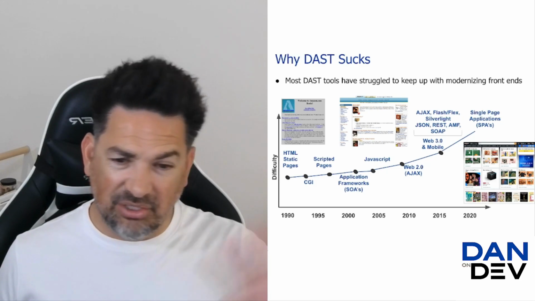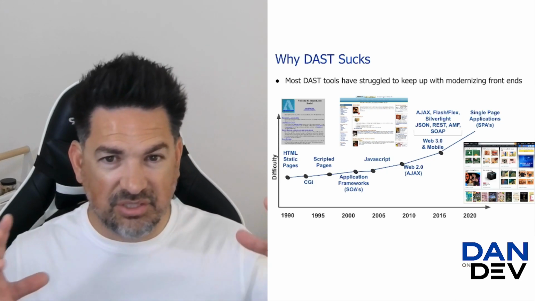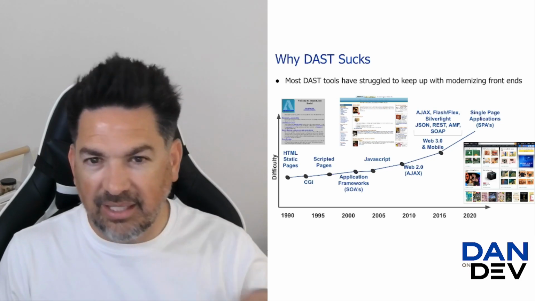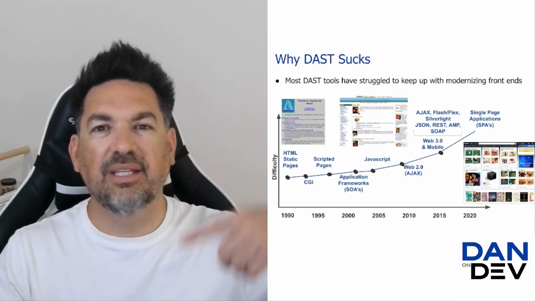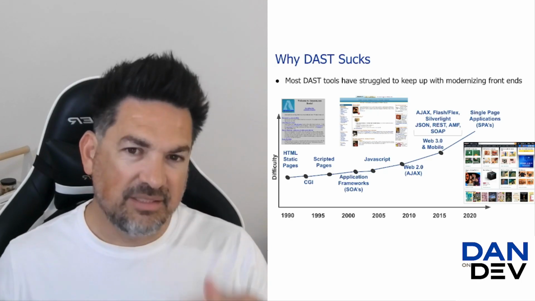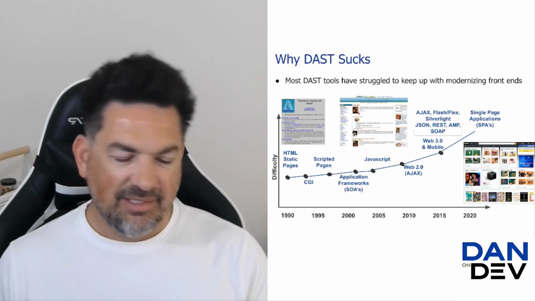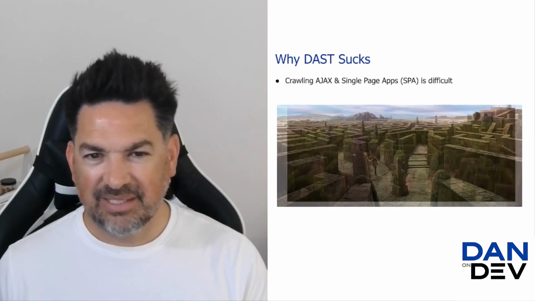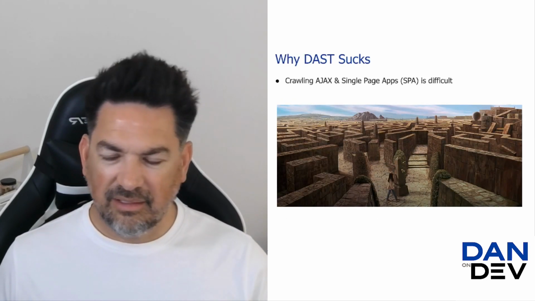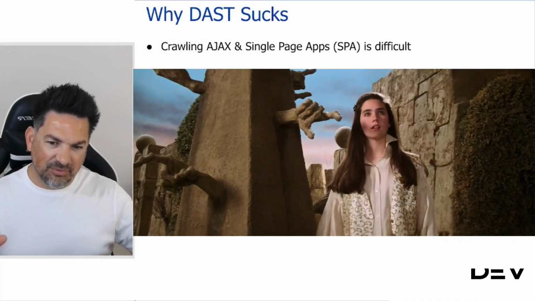And then you get all the way to single page apps, where these days you're on a page and you're kind of just on that one page and you click on things and elements of it just go away and then get replaced, but you're not actually changing pages in the same way. Not all sites, but a lot of more modern sites have moved to that model. That creates all kinds of challenges because now it's like the maze in the Labyrinth movie, if you remember.